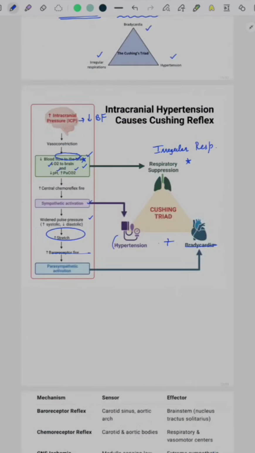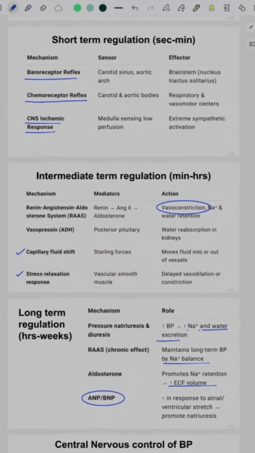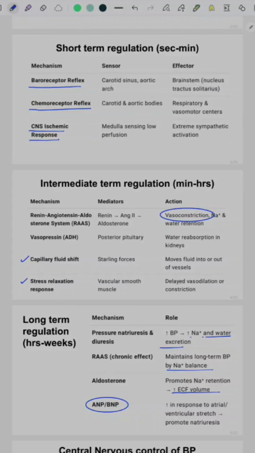So to summarize, let us again look at what were the three major arms. There was short-term regulation, intermediate term regulation, and long-term regulation. Short-term regulation is mediated by baroreceptor reflex, chemoreceptor reflex, and CNS ischemic response. Intermediate term regulation is mediated by kidneys through renin-angiotensin-aldosterone system, ADH, additionally by capillary fluid shift and stress relaxation response. And long-term regulation is again under the control of kidney through pressure natriuresis and diuresis, and the chronic effect or long-term arm of renin-angiotensin-aldosterone system, and this process is counteracted by atrial natriuretic peptide and brain natriuretic peptide.